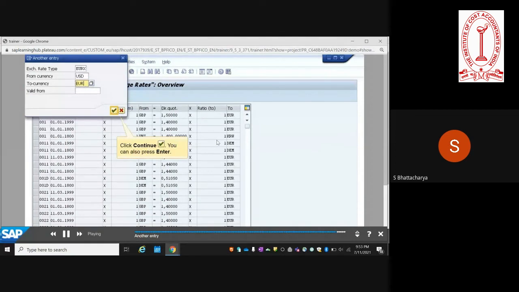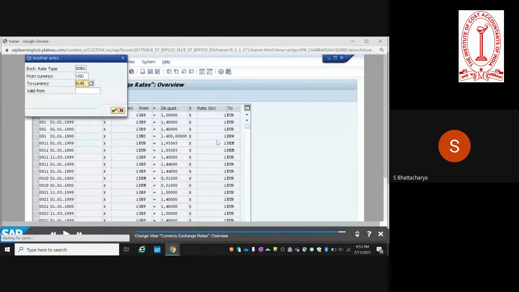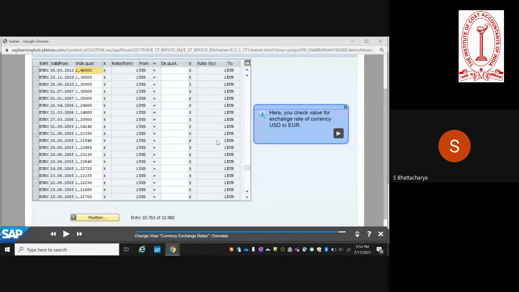USD to EUR, hit enter. So it's EUREX. Of course, it is different from the normal concept of direct quote, but this exception is for the EUREX specific exchange rate type which has been created in the system.